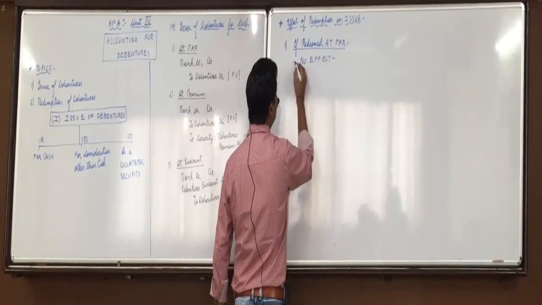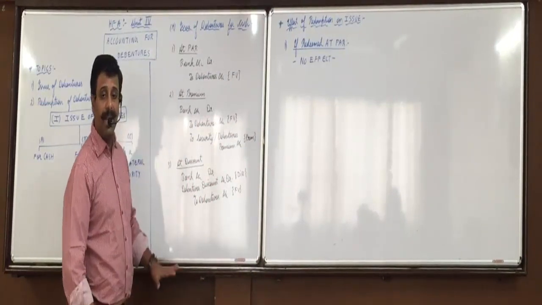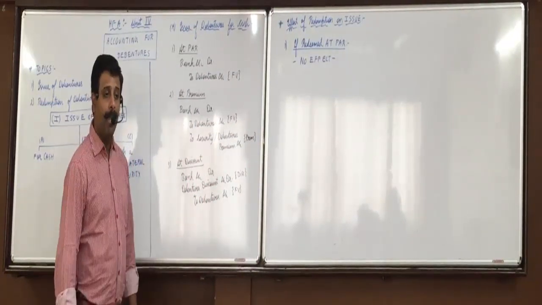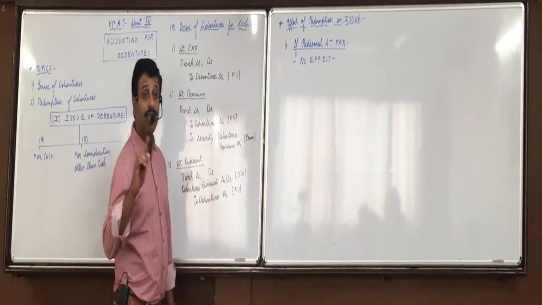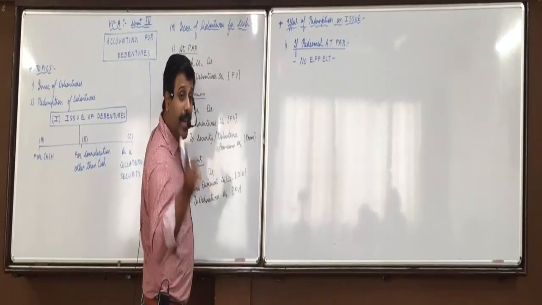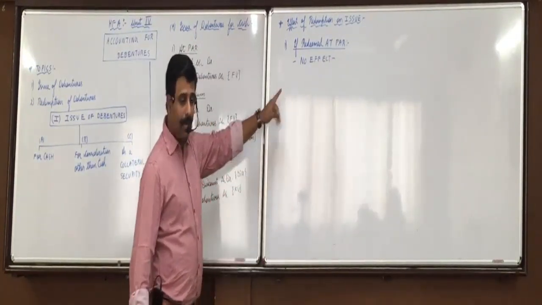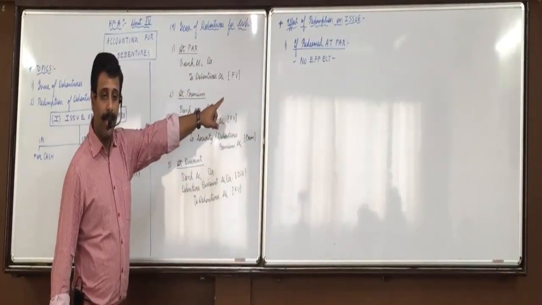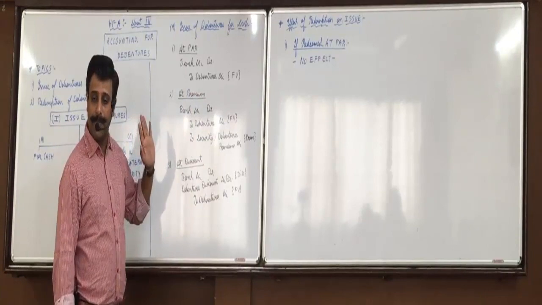Entries of issue of debentures will remain the same. So suppose in the question it is given, debentures are issued at par, redeemed at par. Then redemption at par will have no effect, so the entry will remain the same.